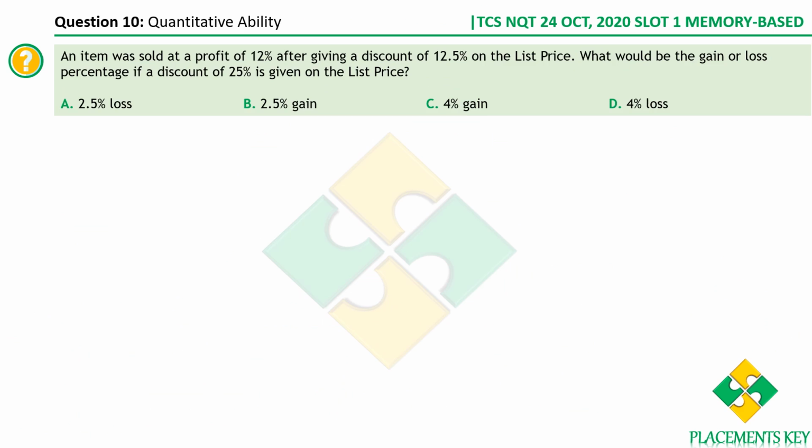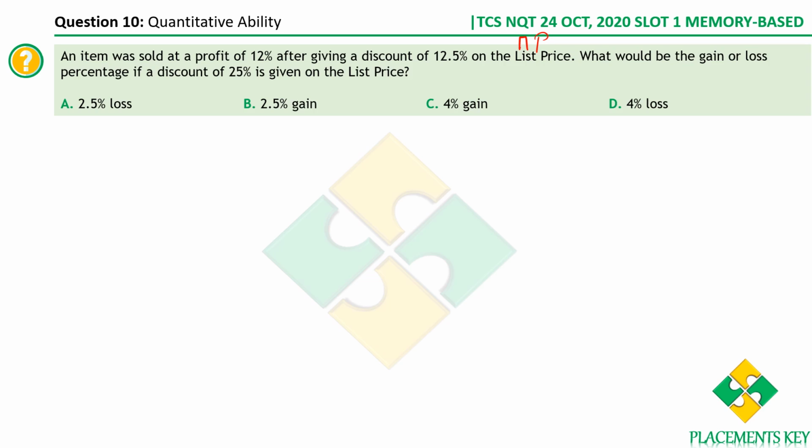Okay, let's move on to the next one. An item was sold at a profit of 12% after giving a discount of 12.5% on the list price or mark price, both are same. What would be the gain or loss percentage if the discount is 25%? For this, let me explain one concept, okay?